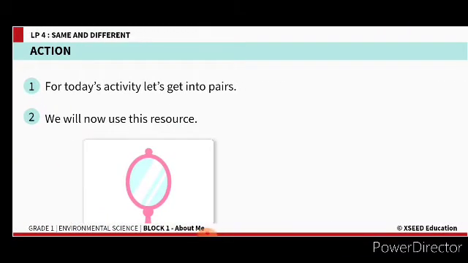As usual, we'll start with the activity. Today's activity, you have to look into the mirror at what you are having. Hold the mirror and see yourself, and we'll play a game called Simon Says. You all know that game, no children? Whatever Simon says, you have to do.